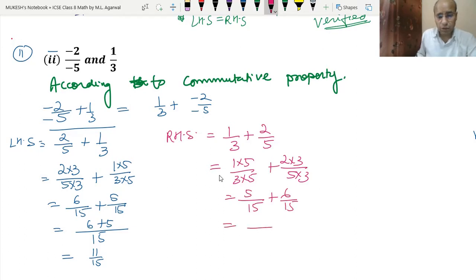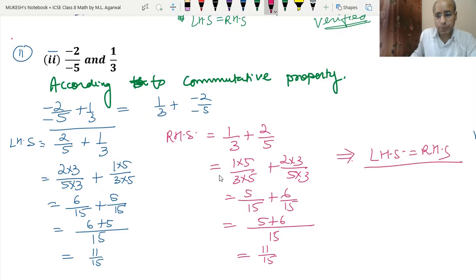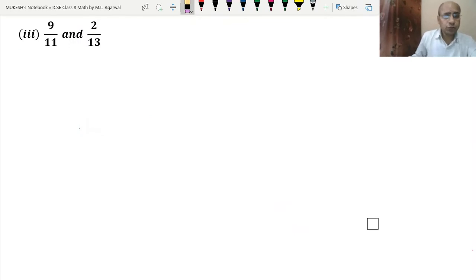Okay. So now the common denominator is 15. So 5 plus 6, and again 5 plus 6 is 11. So 11 upon 15. What does it mean? That the left hand side is equal to the right hand side. So this property is verified.